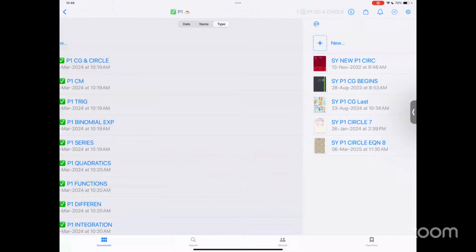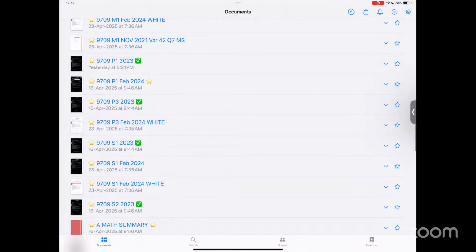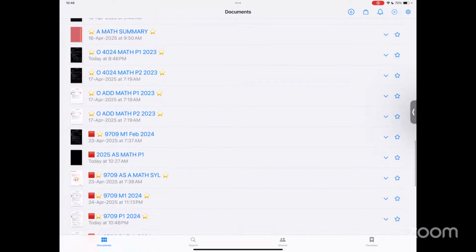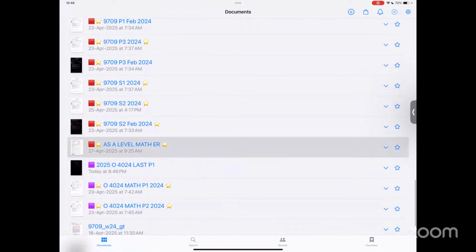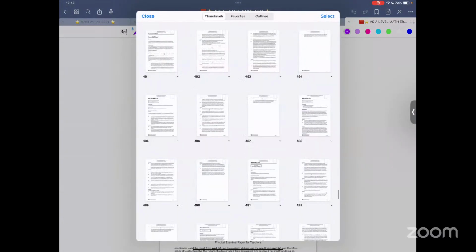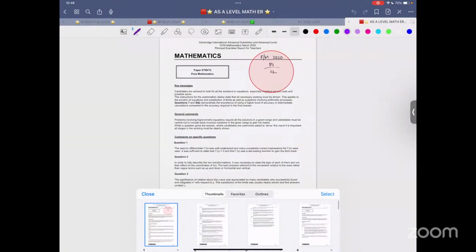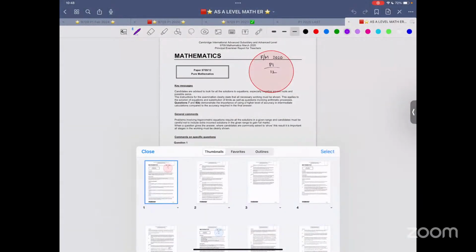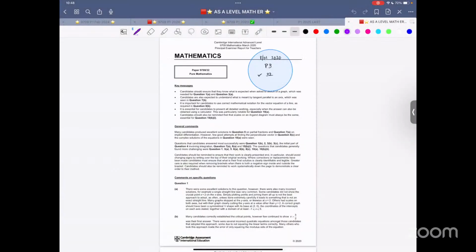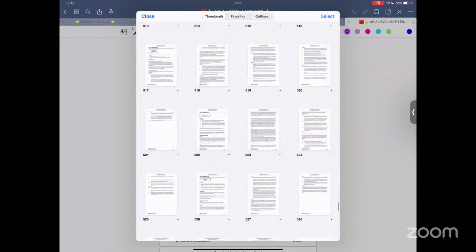And there should be somewhere over here. Yeah, AS level maths examiner report. And this is 2024. I think June it was. So this is 2020. And let me think about it. This is 2020. So I think 2024 should be somewhere over here.